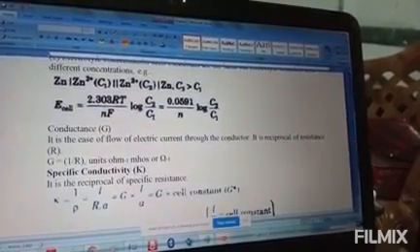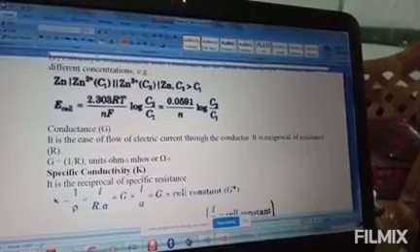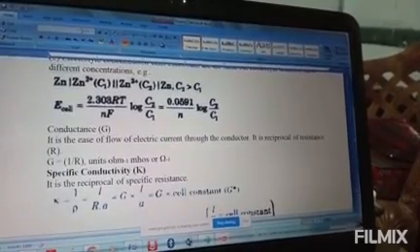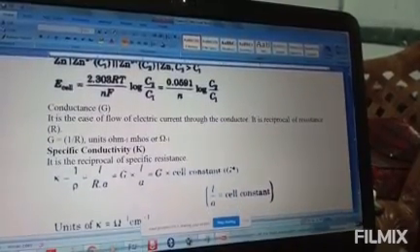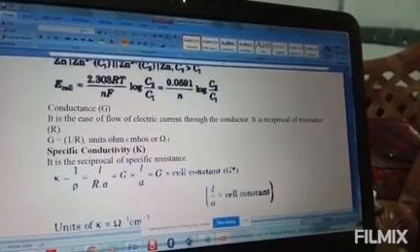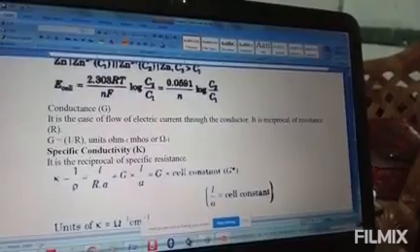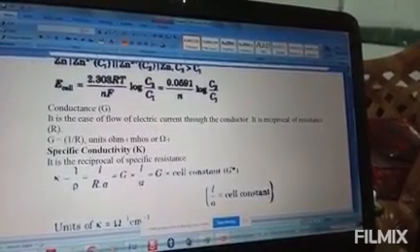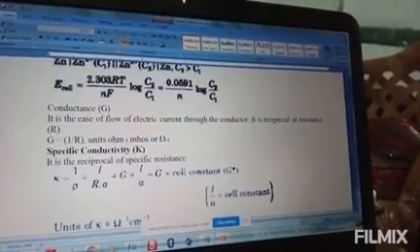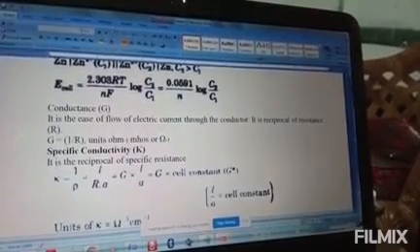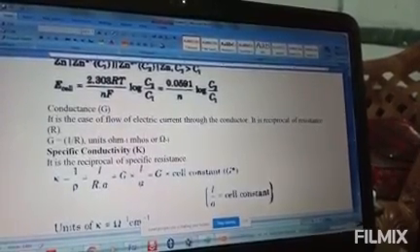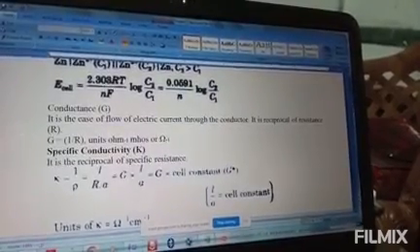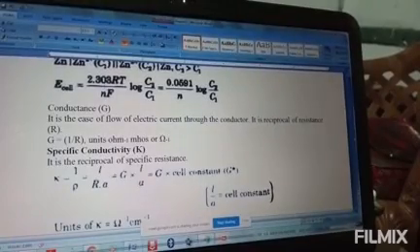Next is specific conductance. Before going to specific conductance, let us revise resistance first. Resistance is directly proportional to length and inversely proportional to cross-sectional area.